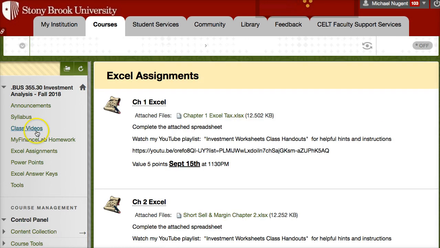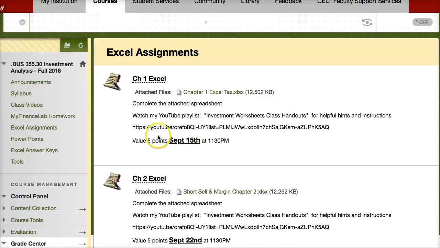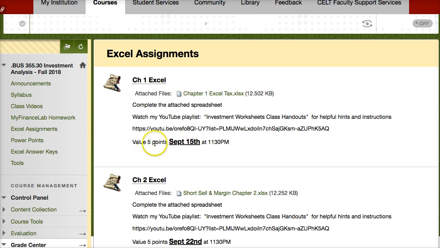So you click on the Excel assignments in here, all the Excel assignments that will be listed that you should complete. And for each of them, to make it easy, of course the file is here for you to download, but also the YouTube video link that explains the instructions as well as the solution to each of the assignments to help you complete them. And then, of course, you can also see the completed answer keys once the due date, September 15th, has passed. This chapter 1 will be listed in Excel answer keys for you to review.